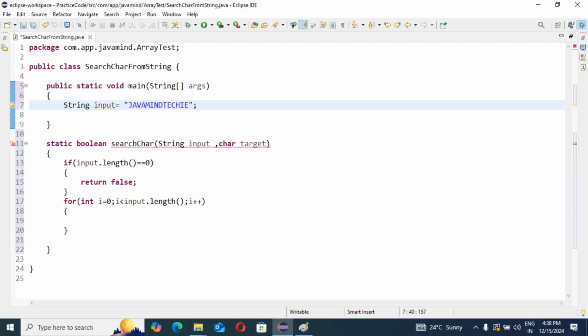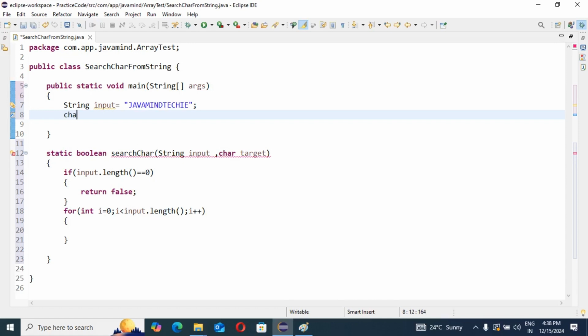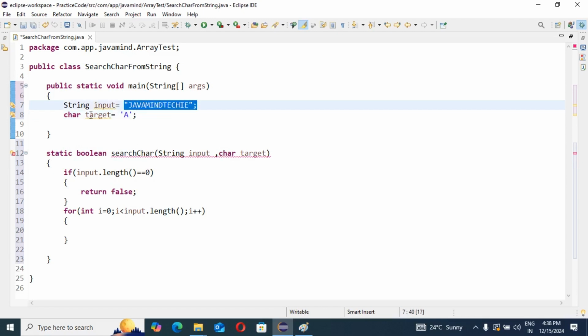If in this string you want to find whether n is there or not, or t is there or not, this is our target value. Suppose char target equals 'a', a character, so you write it in single quotes. If you want to find whether this character a is given in this string or not, this is a character and this is a string.